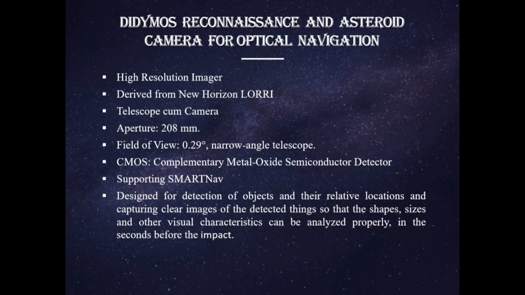It has an aperture of 208 mm and a field of view of 0.29 degrees, a narrow angle telescope. The special technology used here is a CMOS, or complementary metal oxide semiconductor, detector. It supports SMART Nav and has good coordination with it.